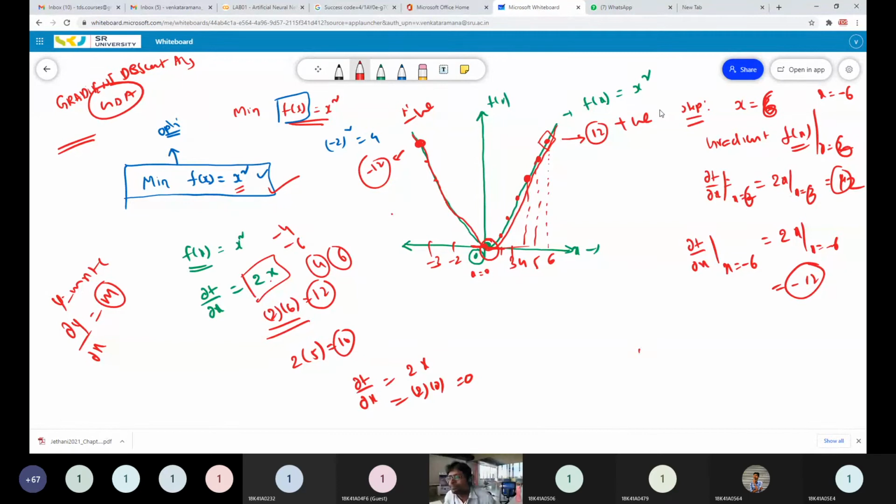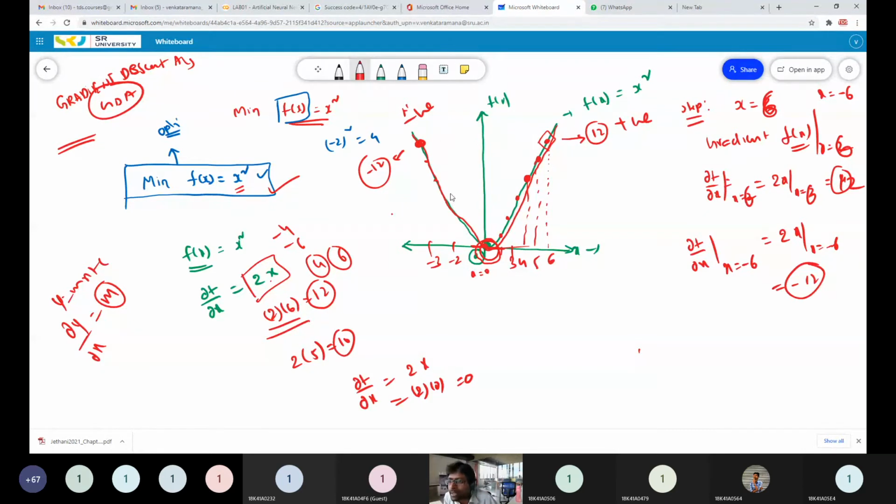But what is my goal? I want to slowly move towards this bottom point where my convex function has a minimum value. Whatever point you are initialized at, if it is x equal to 6, you are on the positive slope side; if it is x equal to minus 6, you are on the negative slope side.